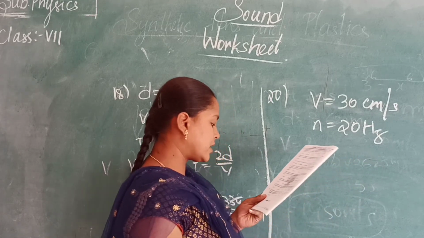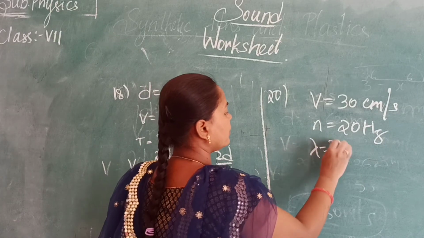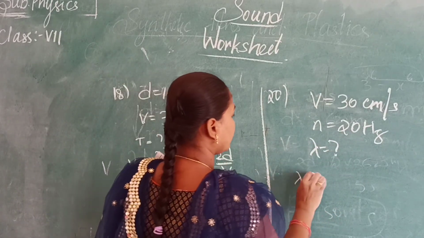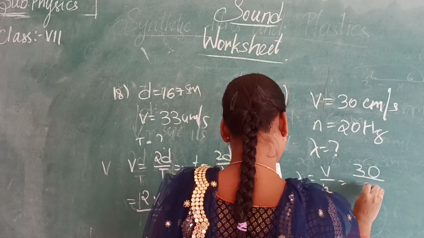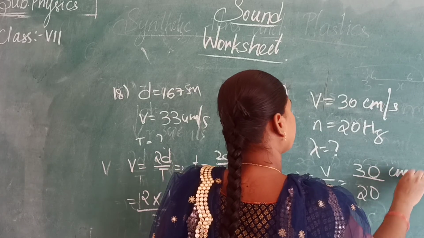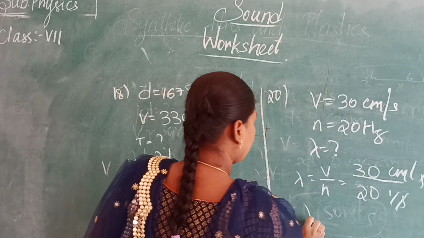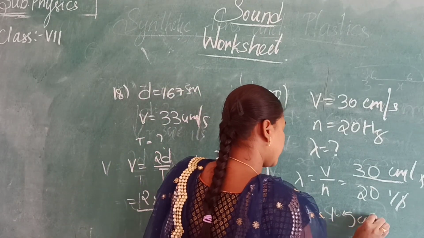What is the minimum separation distance between two compressions? They are asking us to find lambda. So lambda = v/n, which is 30/20 centimeters per second by 1 per second. So lambda = 1.5 centimeters.